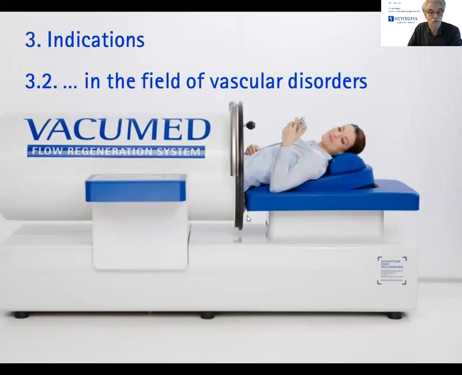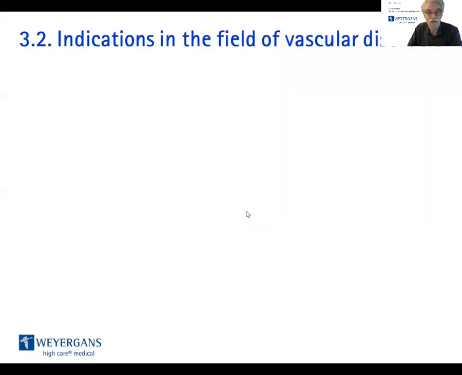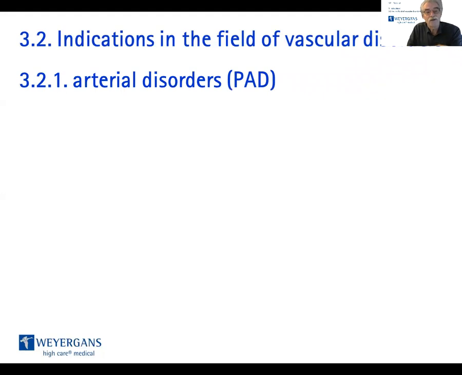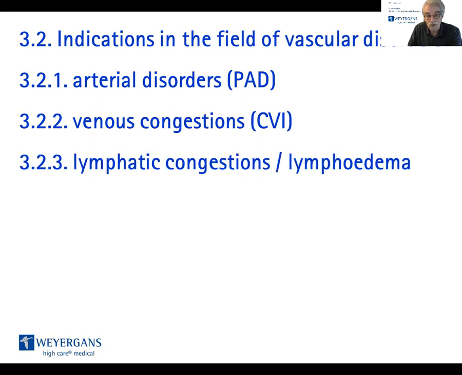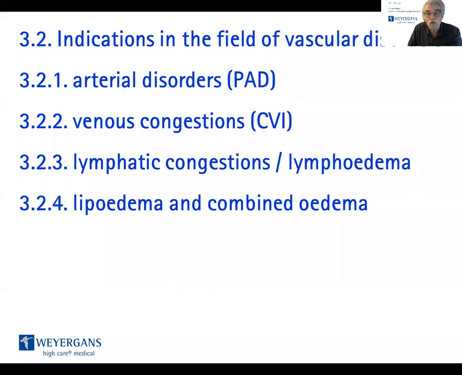What are the vascular disorders? There are the peripheral arterial occlusive disease, arterial disorders, so-called PAD, peripheral arterial disorders. Number one, we will talk about the venous congestions, chronic venous insufficiency, so-called CVI. We'll talk about the lymphatic congestions, the lymphedema, and we will talk about the lipedema and the combined lipedema. Maybe today we concentrate on the arterial disorders first of all.